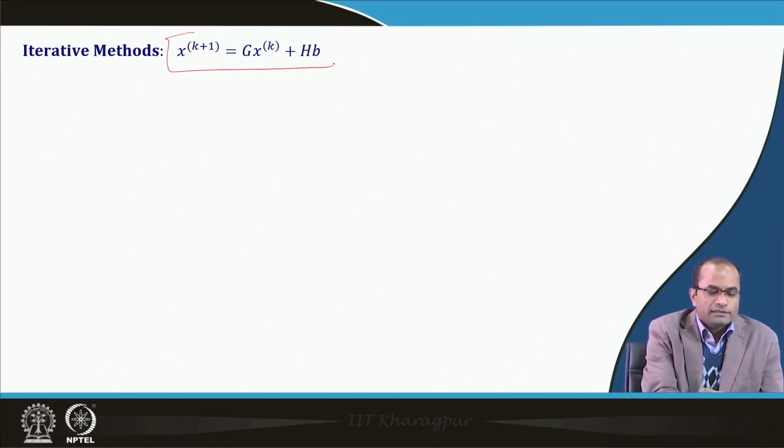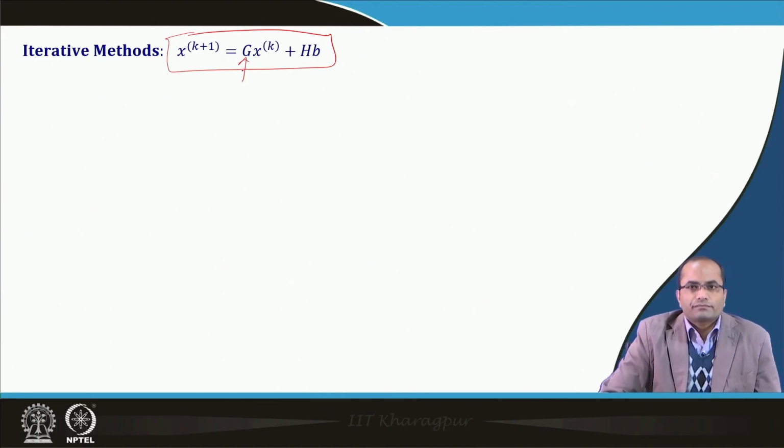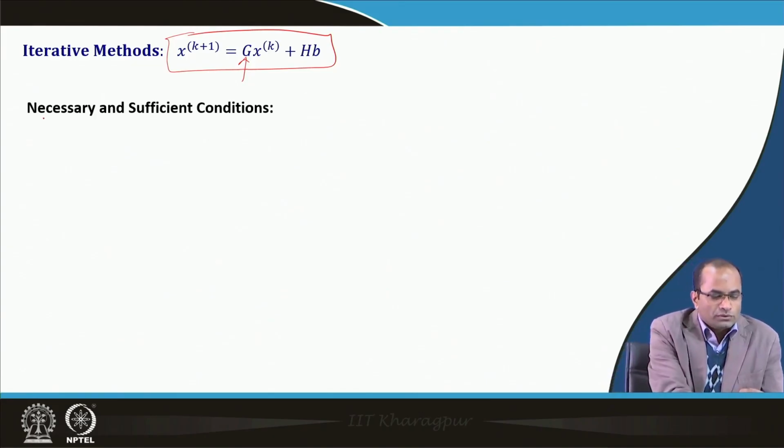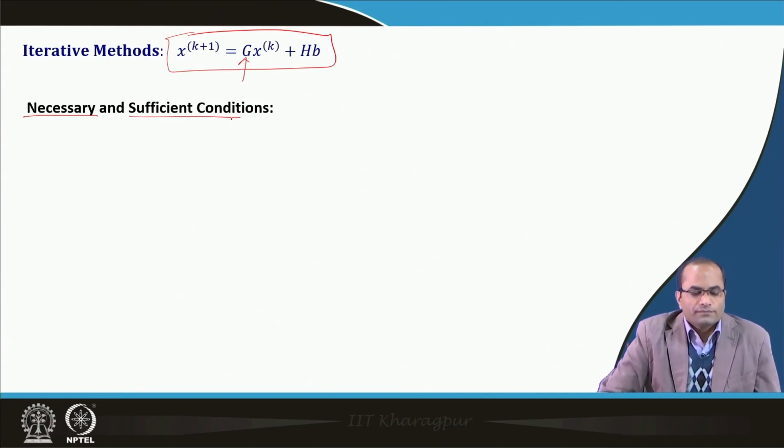And two particular cases where we have different G's and h, that means the Gauss-Seidel method and the Jacobi method, were discussed. So, first we will be talking about the necessary and sufficient conditions for the convergence. Necessary and sufficient means we will know exactly whether the numerical method will converge to the actual solution or it will not converge to the actual solution.